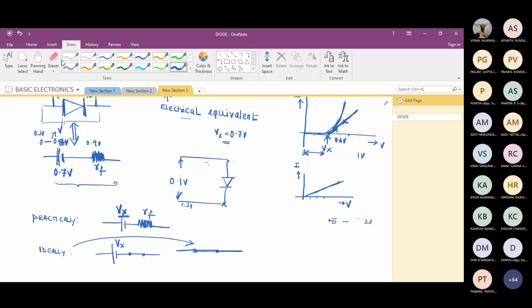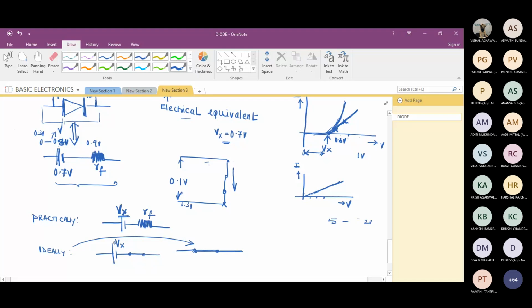This is the expectation, not actual. So I'll erase this diode. If the diode conducts, ideally speaking, can I replace it by a short circuit, because current is going to flow through this? Yes or no?